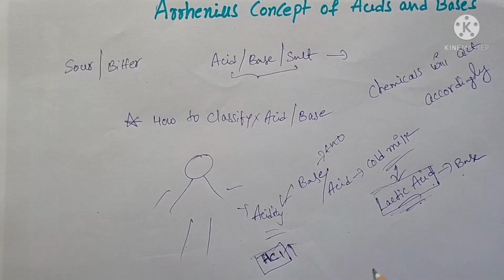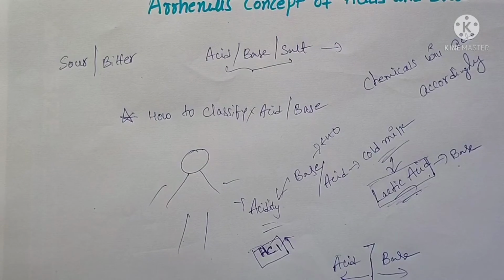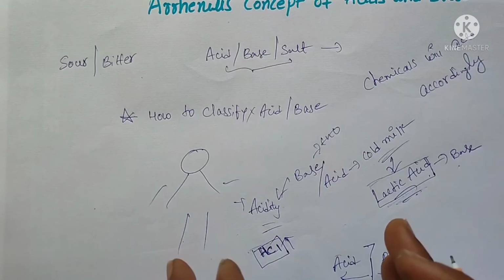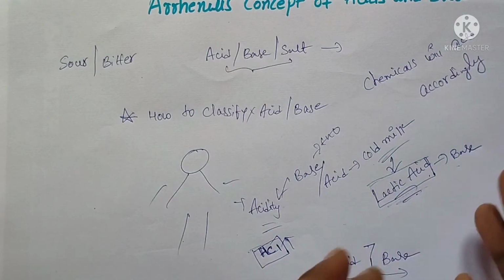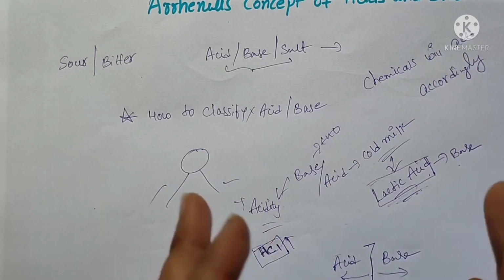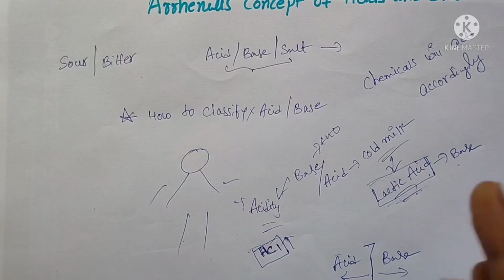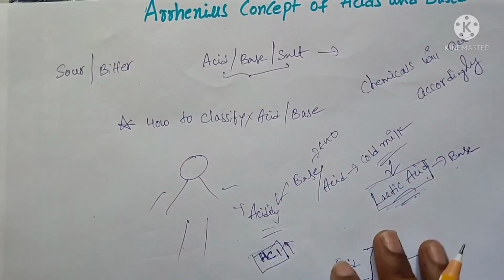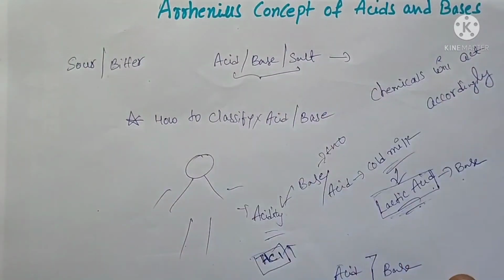Do you know the pH scale? If the pH is 7, that is neutral. If the pH is below 7, that is acidic. If the pH is above 7, that is base. Remember one thing: if two acids are there, one highly acidic and another less acidic, one acts as an acid and another acts as a base, depending on the situation. Now you get to know that. This is a very important point. If you can understand this concept, then the topic will become very easy.